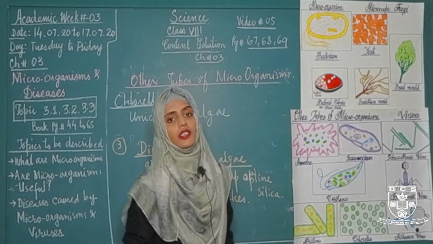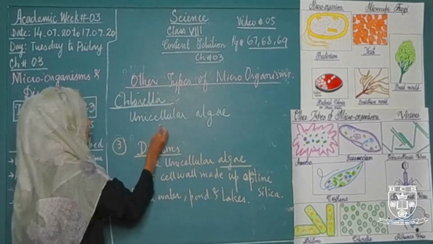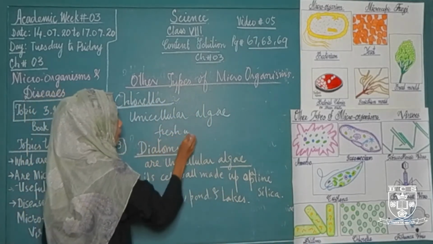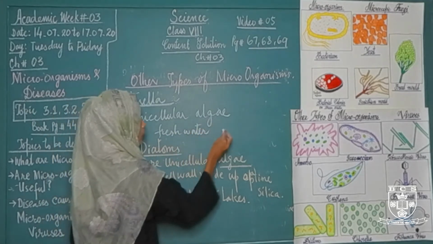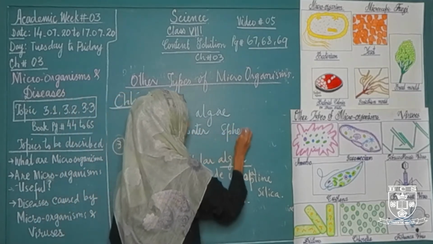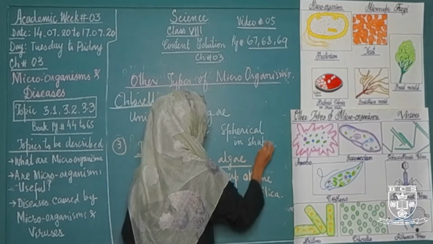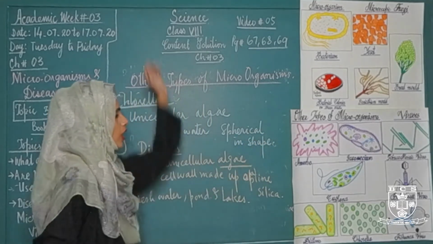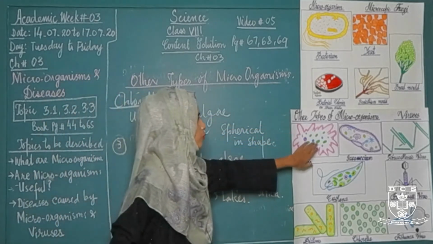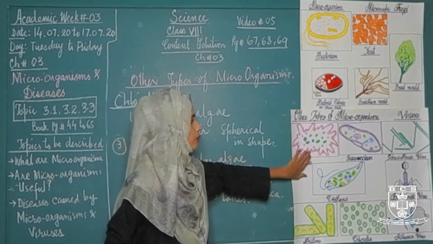These are the algae which are found in fresh water, and they are also spherical in shape.